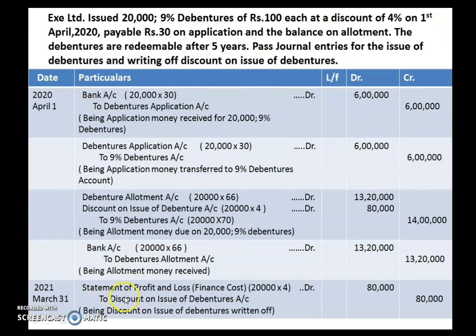Now children, the important thing is transferring discount, that is writing off of loss on discount of issue of debentures. So this discount of 80,000 you have to transfer, you have to write off from the statement of profit and loss account. So write down the journal entry that you are doing at the end of the year, that is 2021 March 31st. Statement of profit and loss account debited to discount on issue of debentures account 80,000. B in discount on issue of debentures written off. Okay, so this is how you have to pass the journal entry.